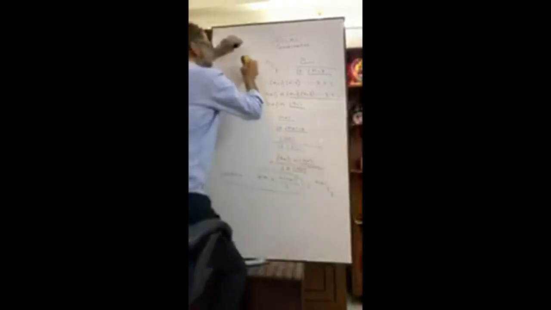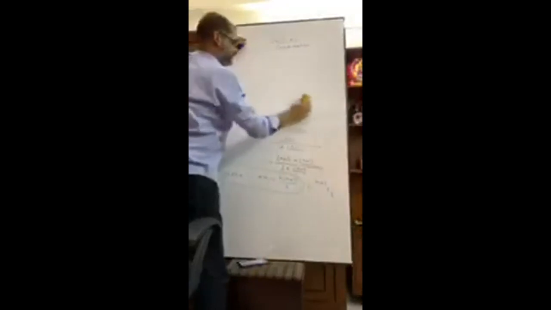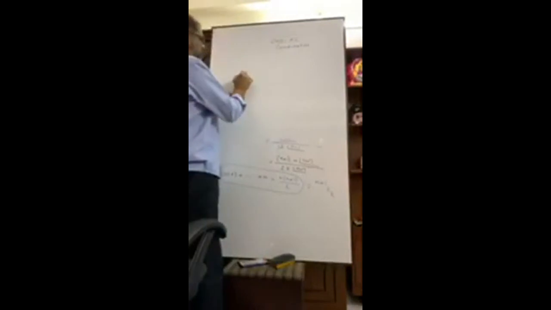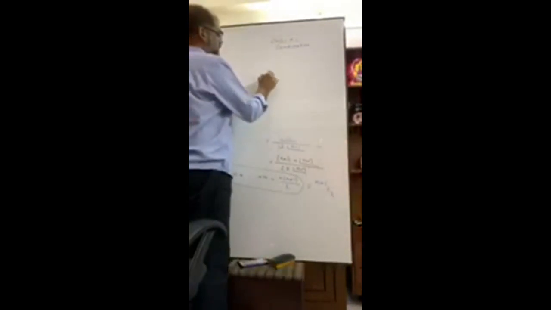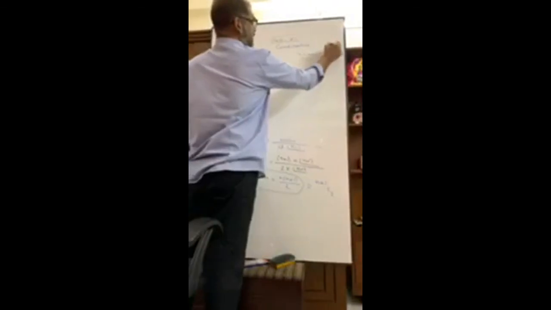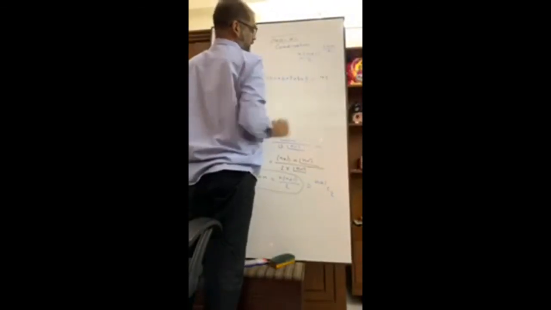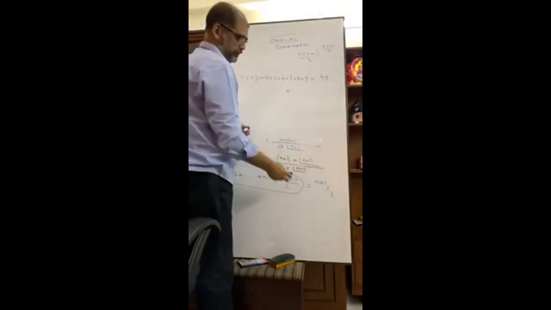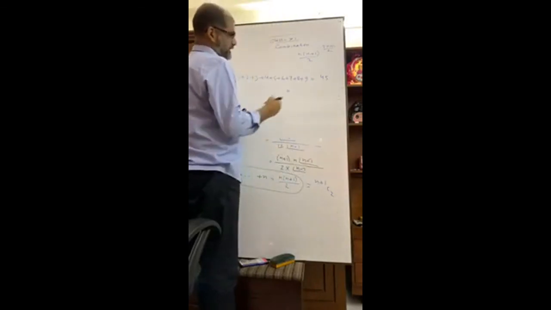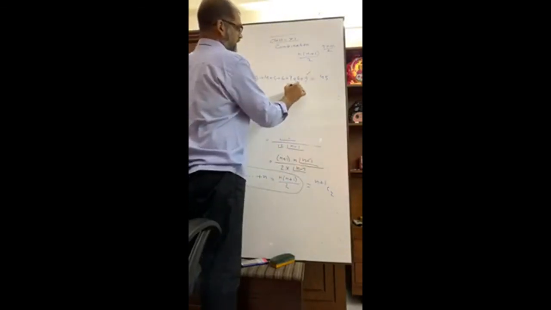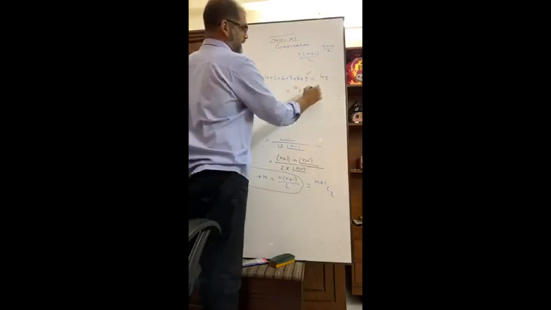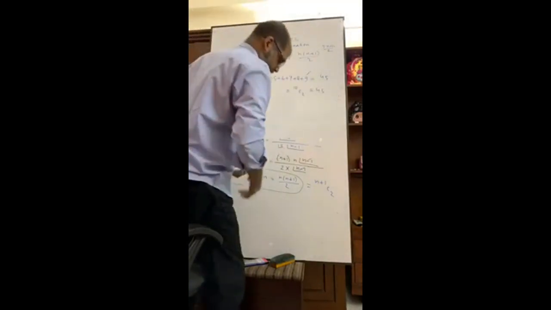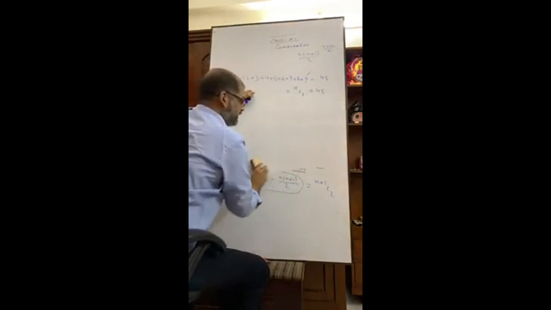As for example, suppose 1 plus 2 plus 3 up to 9 is 9 into 10 by 2, which is equal to 45. It can be written as I showed you, n plus 1 C2. What is n? n is here 9. So n plus 1 is 10, and 10 C2 is also 45. Why am I showing you this? Because